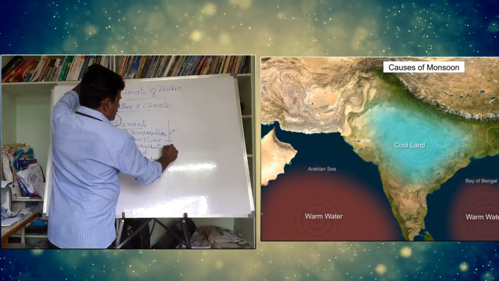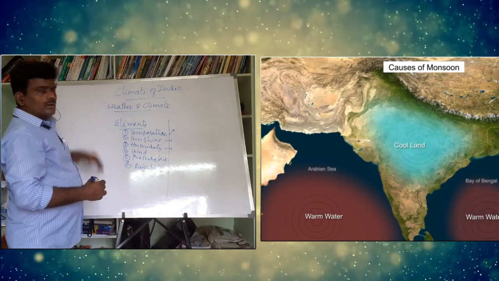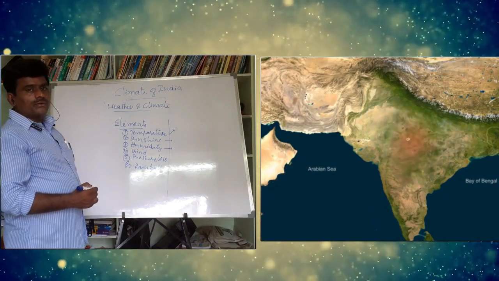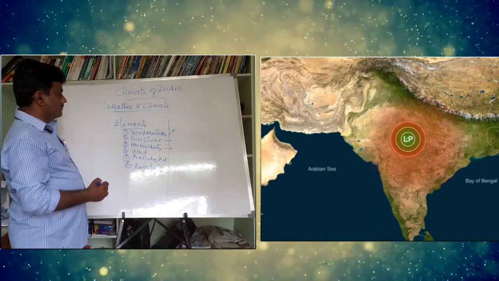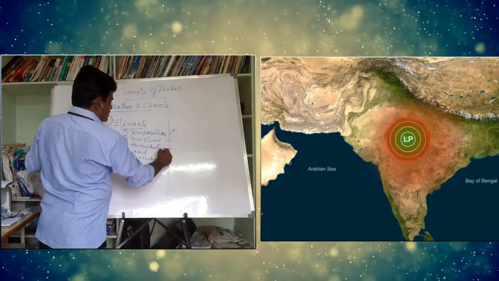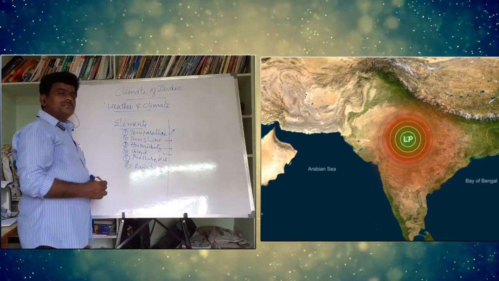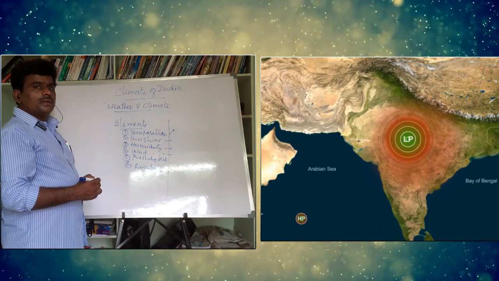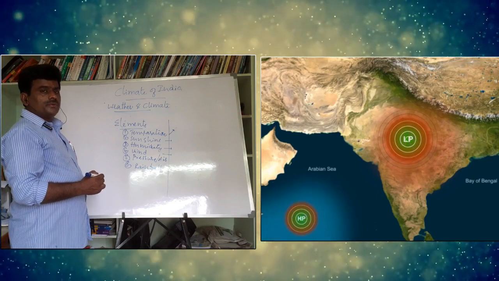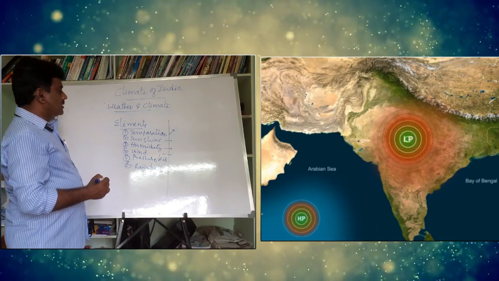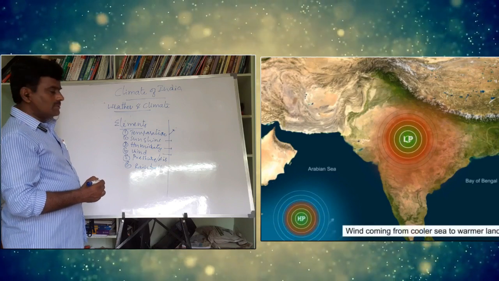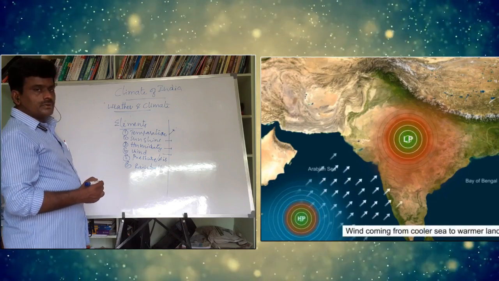Coming to humidity or wind, they also can influence the climate or weather of a region. For example, when humidity is more, automatically the density of the air is more, right? The temperature will change and the total climatic conditions will change.